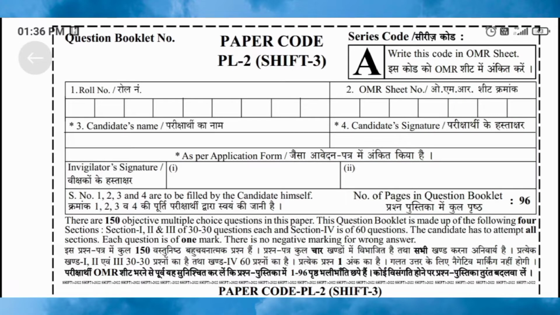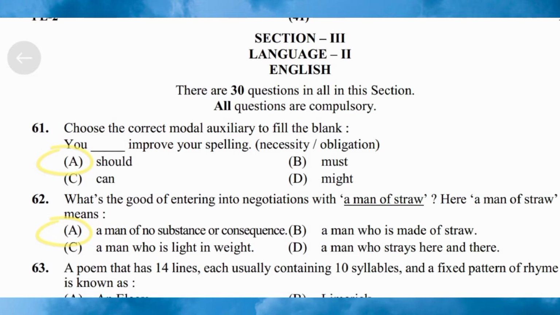Hello friends, today we are discussing the REET Level 2, 2022, Shift 3rd, Language 2nd English paper. Question number 61. Choose the correct modal auxiliary to fill in the blanks. You fill in the blanks, improve your spelling. Option A should, option B must, option C can, option D might. Here the correct answer is option A should.